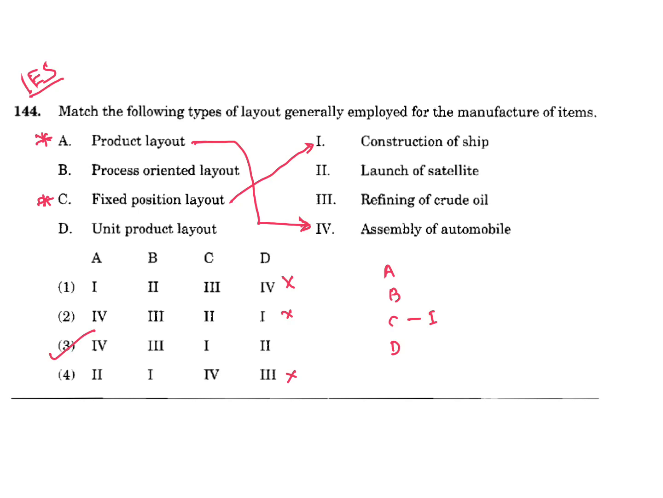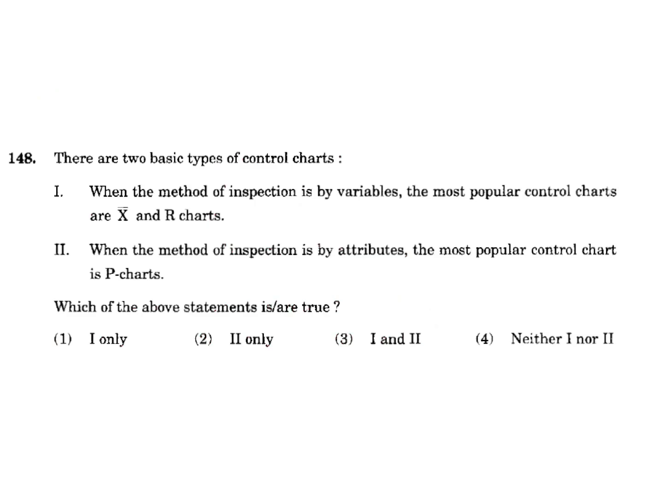Then from control charts, this is IES and IAS question. There are 2 basic types of control charts. When the method of inspection is by variables, the most popular control charts are X bar and R charts. When the method of inspection is by attributes, the most popular control chart is P charts. Which of the statements are true? So, control charts are 2 types.